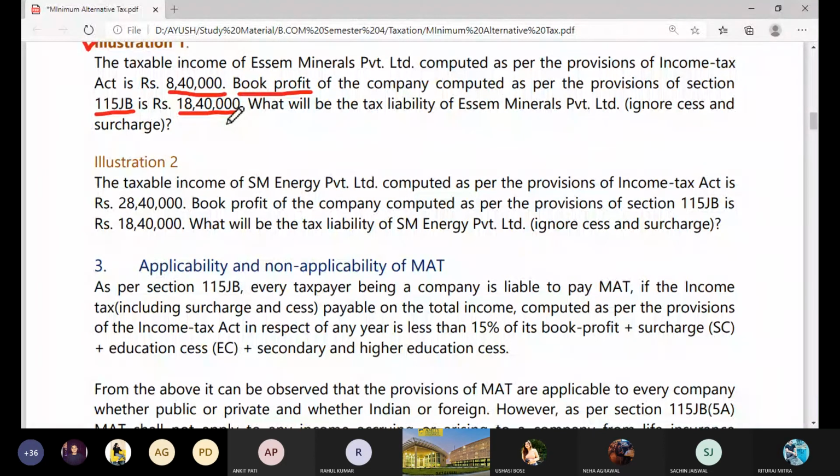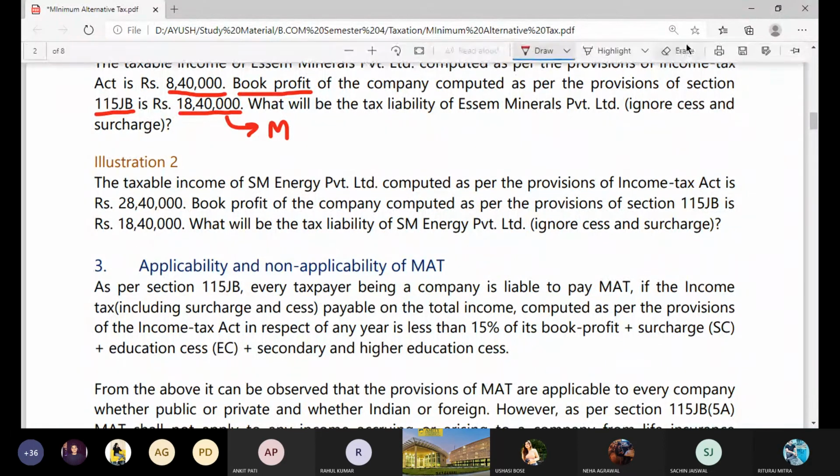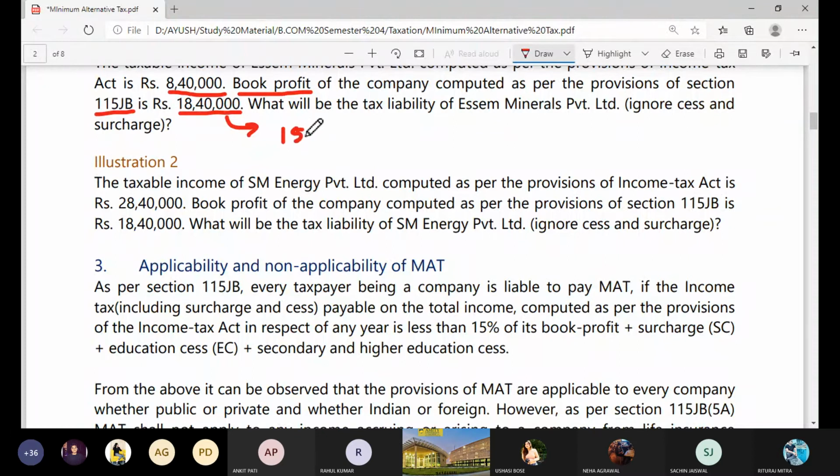This is not the tax. You have to find tax under MAT from this. You need to find what the tax liability under 115 JB is. So for that, we need to calculate 15% of 18,40,000.